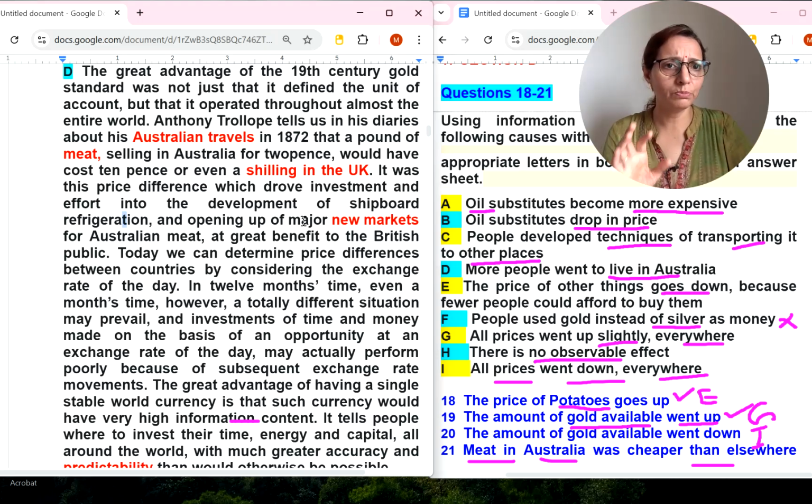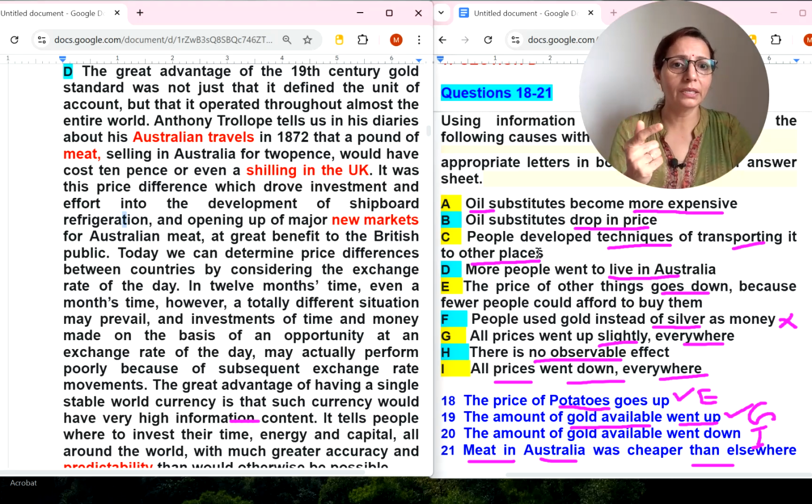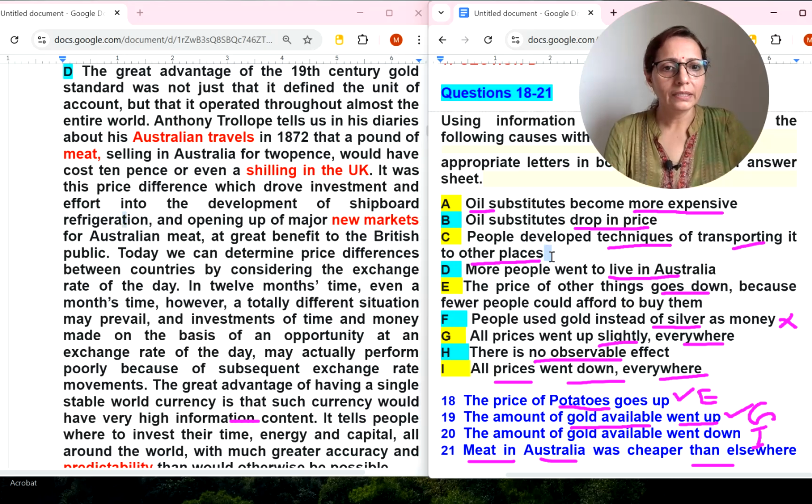So it means shipboard refrigeration and development of major markets. So they are saying people developed. Drove here means people drove investment and effort into the development of shipboard. Shipboard here means techniques of transporting to other places. Refrigeration is also there. Opening of new markets is also there. So we can select C with number 21.